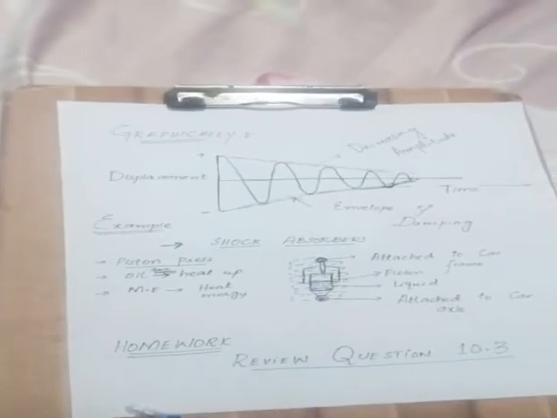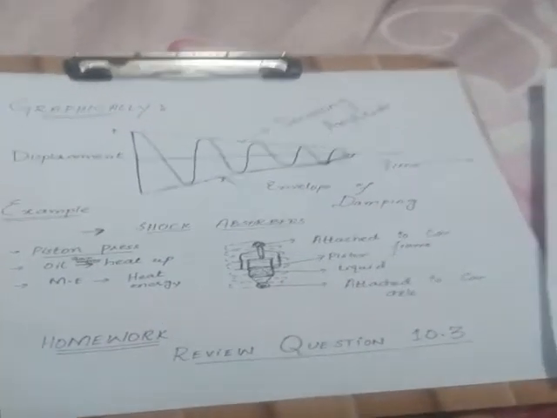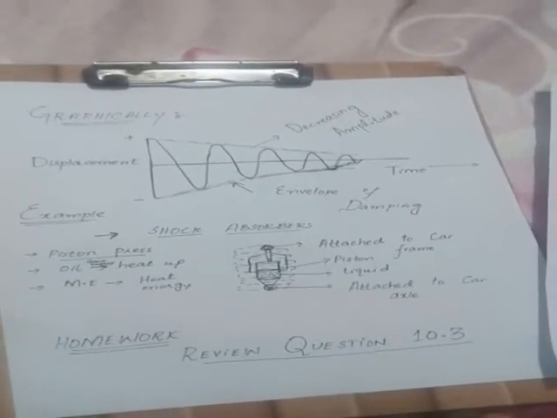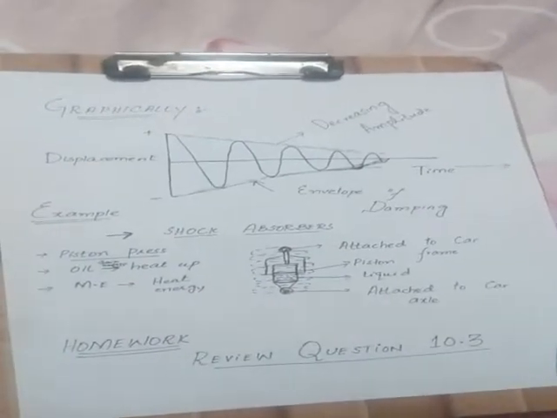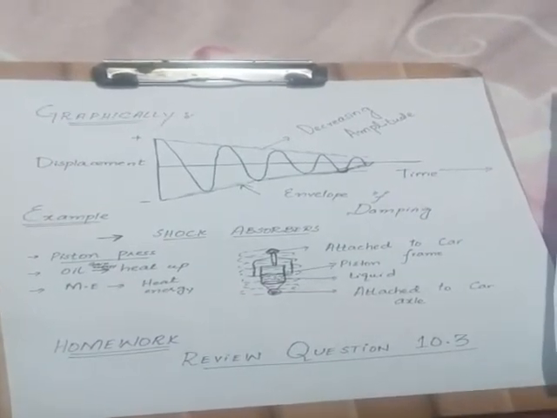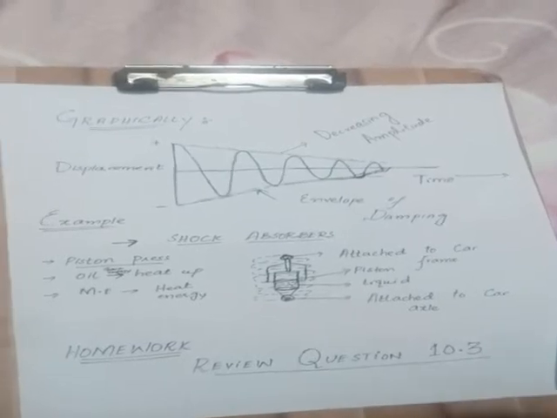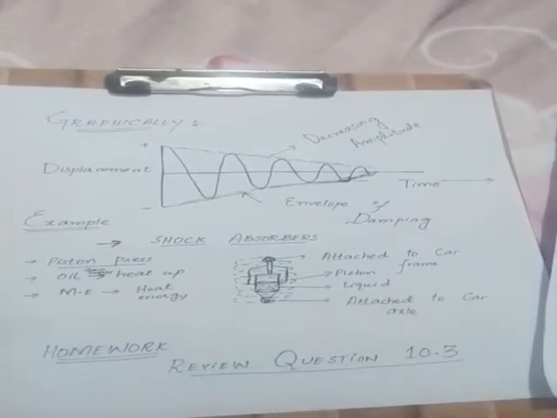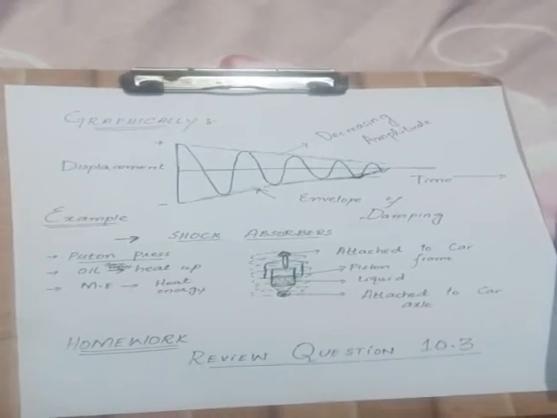Now we will discuss examples related to damped oscillation. There are many examples of damped oscillations, like when we sit on a spring mattress, it will vibrate, and after some time its vibrations are damped and it comes to the rest position.